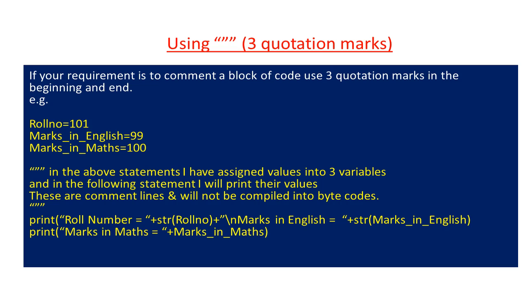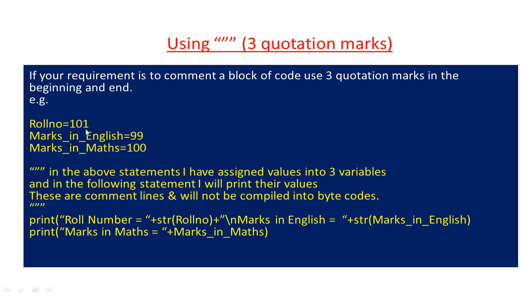Now we will see the next method of giving comments in Python, and that is using three quotation marks. Three quotation marks come in handy when you want to give comments to a block of code. If your requirement is to comment a block of code, that means multiple statements, you use three quotation marks at the beginning and at the end of that block. For example, roll no is equal to 101.